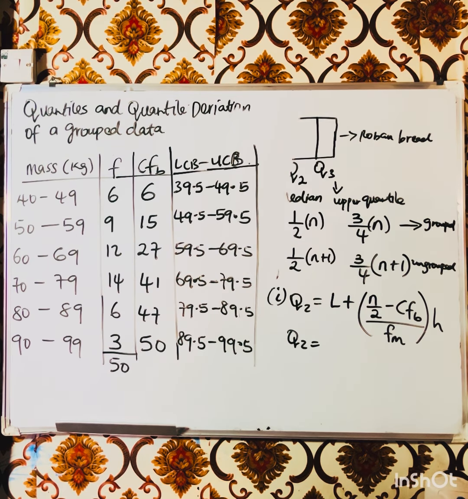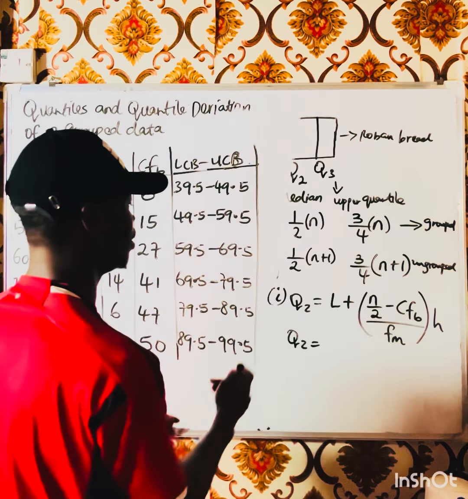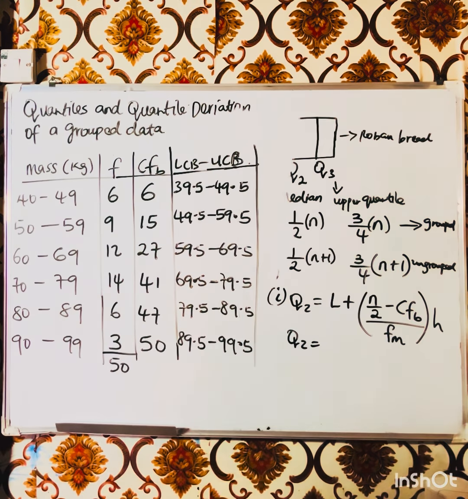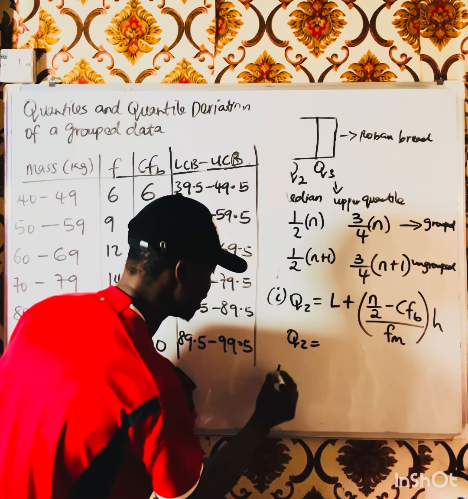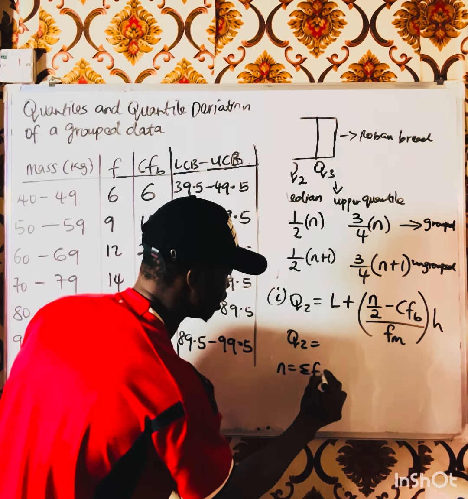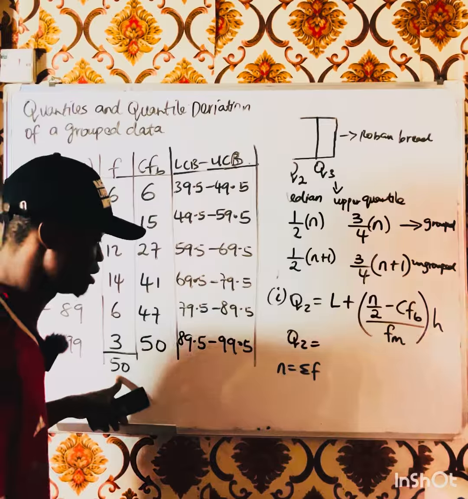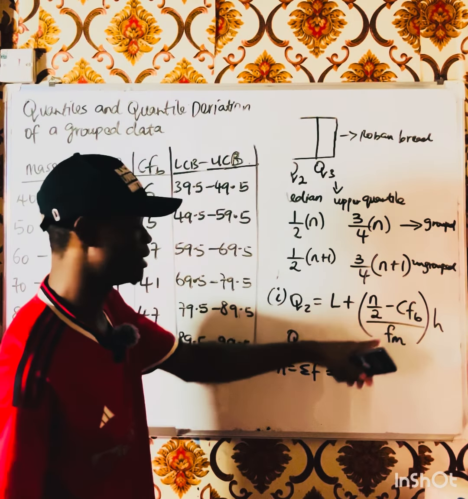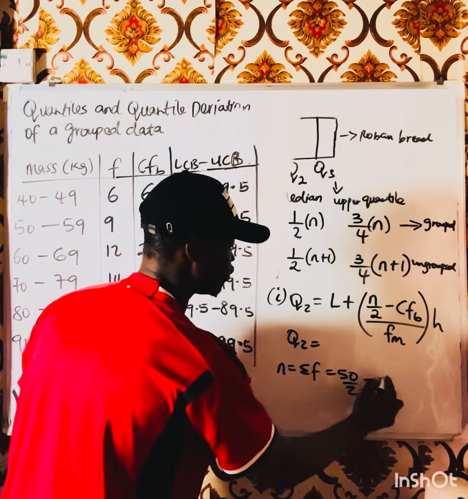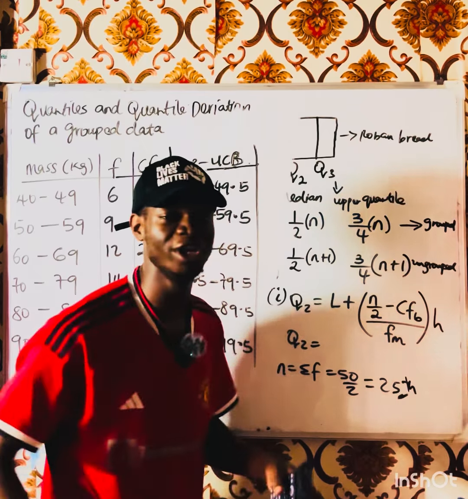So what are we going to do now? We're going to find the lower limit of our median class. So we need to know where our median is. Before we can know where our median is, it's very simple. For the median, you know that n is equal to summation of f, and summation of f is the sum of all these frequencies, and the sum of all these frequencies is 50. So you must divide n by 2. 50 divided by 2 will give us 25. This shows you the position of the median.